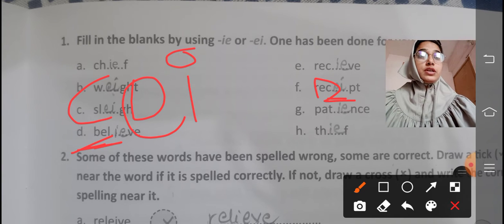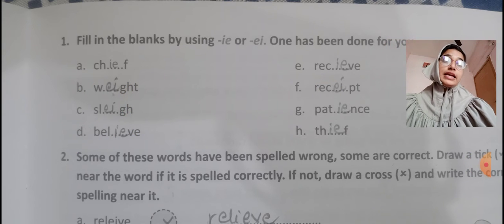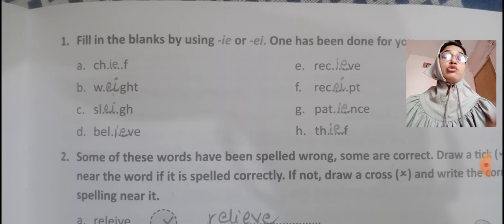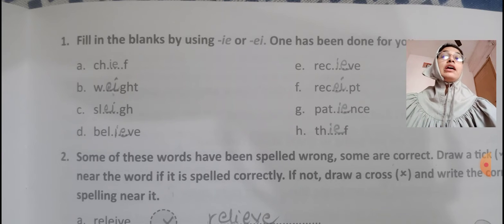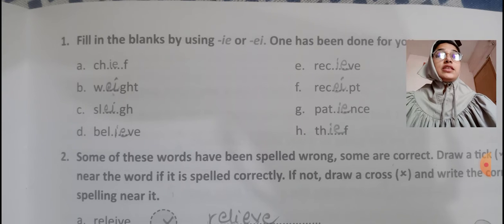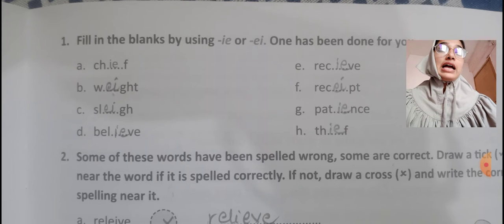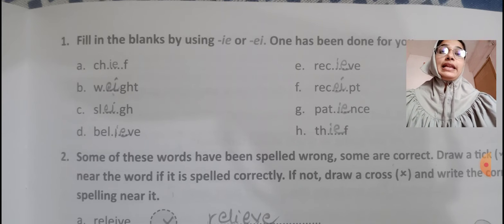Next is "patience." For "patience," we have to write IE as there is no C and there is no A sound. Then we have to apply IE everywhere except these two rules. Question H is "thief." Again, it sounds like E, so we have to write the IE form of the spelling.